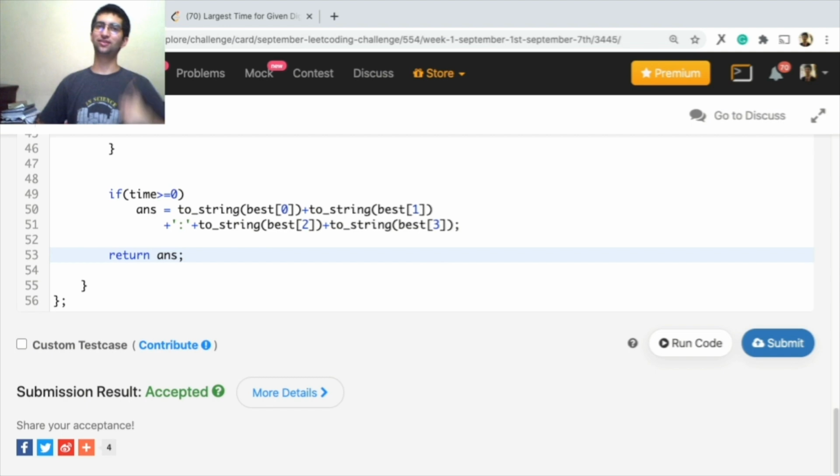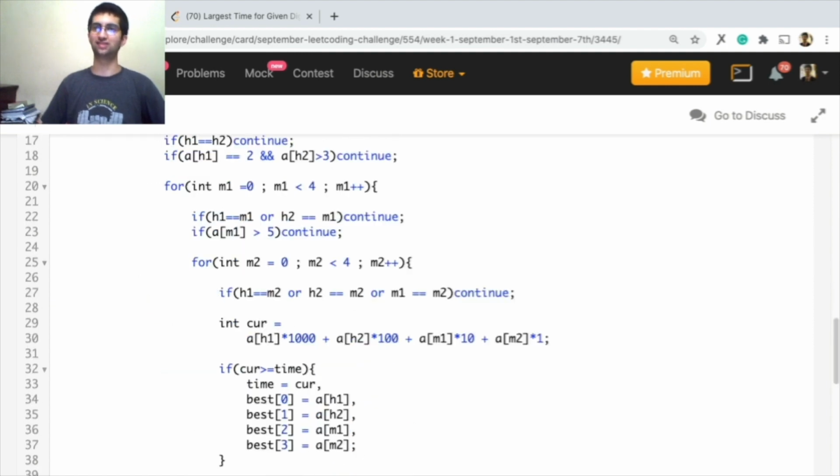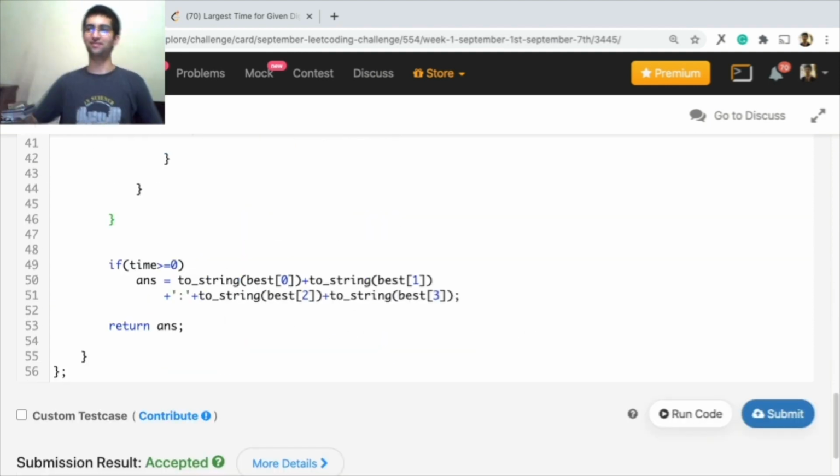I think the video is over, right? You can see the backtracking solutions and all, but this one is really clean because we just have 4 elements, 4 nested loops. That's it. Pick one digit at a time. Thank you.